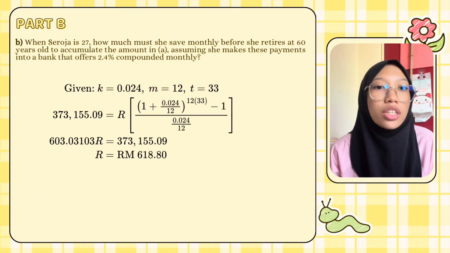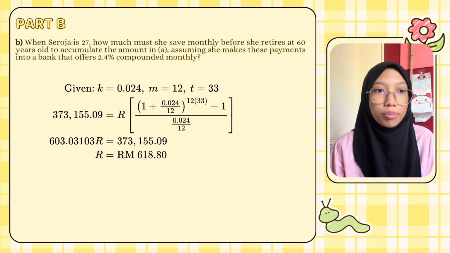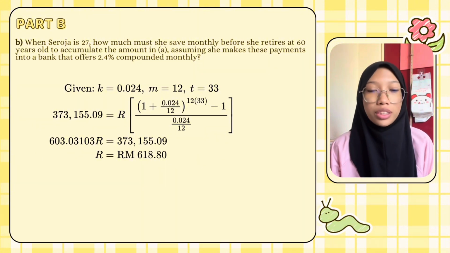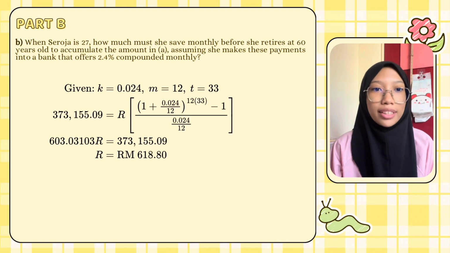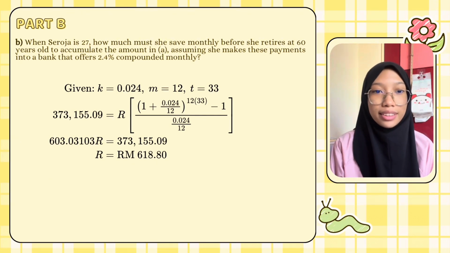So question B is, when Suroja is 27, how much must she save monthly before she retires at 60 years old, to accumulate the amount in A, assuming she makes these payments into a bank that offers 2.4% compounded monthly, which is amount in question A is S, which is a future value in her retirement moment. So we can extract that K is 0.024 because 2.4% divided by 100%, while M is 12 because it is compounded monthly, and T is 33 years because 60 years minus 27.